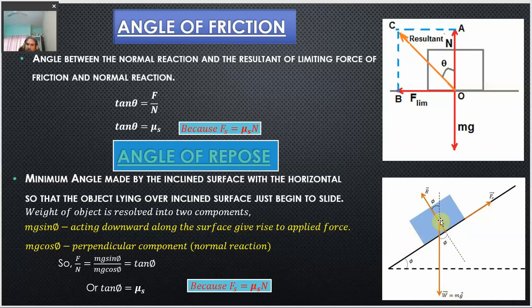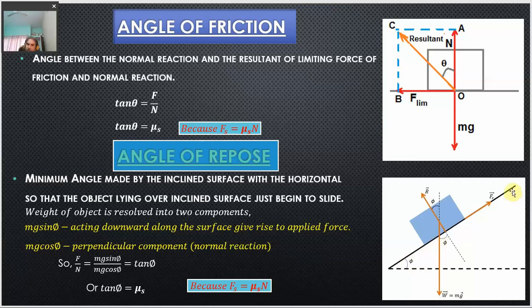The component of the weight acting along the surface in downward direction is now contributing towards the applied force, since we are not applying any kind of force but just tilting the surface. If the object slides, it will slide under the effect of this component of the weight. Now we keep on increasing the angle of this inclined plane with the horizontal, which we write here as phi. In some books it is written as alpha, so that should not create confusion. If this angle is phi, this angle will also be phi.